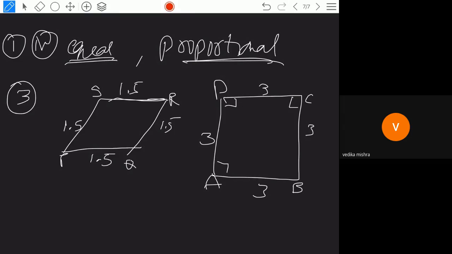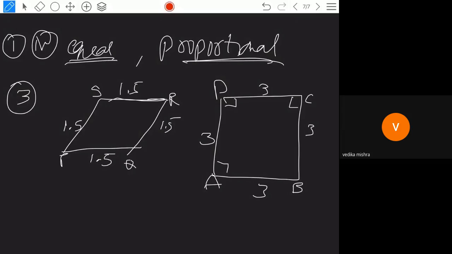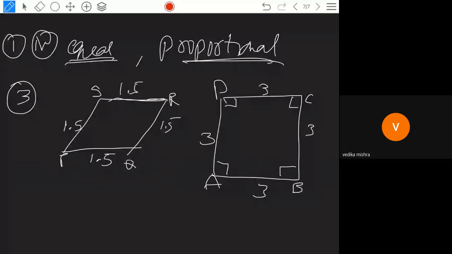You can simply consider that the shape is different, so these two are not similar figures. Okay. Let us move to exercise 6.2.